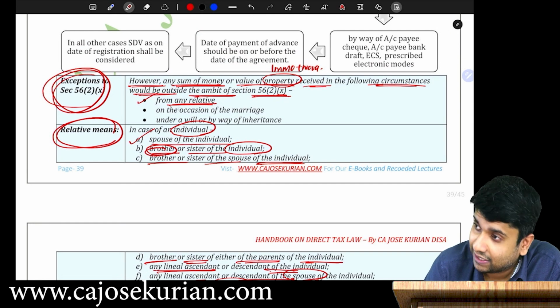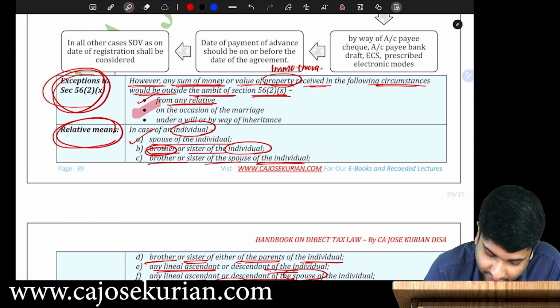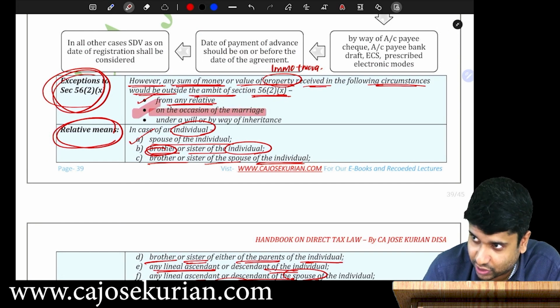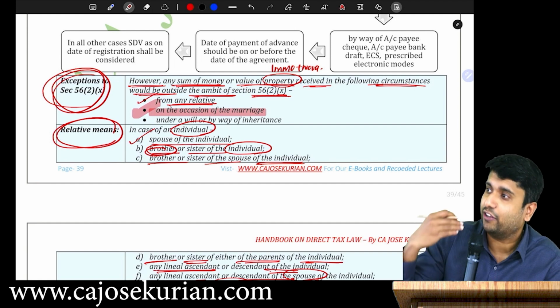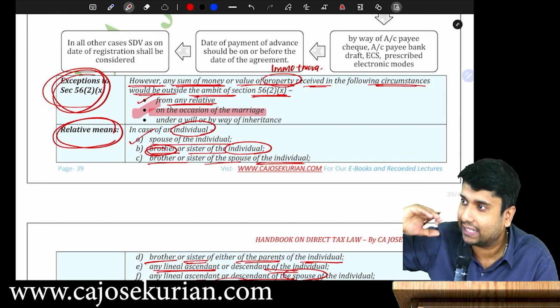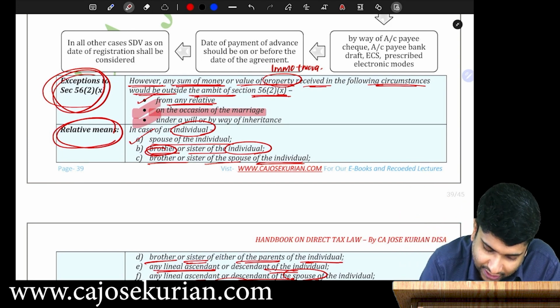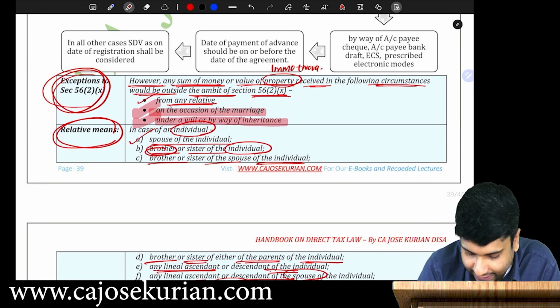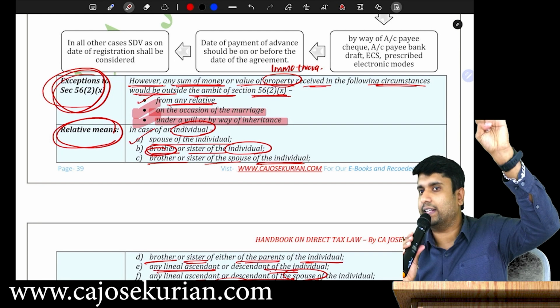See, gift from relatives. There are 2 more items. Number 1, on occasion of marriage. If you are getting a gift on occasion of marriage, that also is fully exempted. You don't need to pay any taxes under IFOS. Or if it is under a will or inheritance. So 3 circumstances are there under the exception.